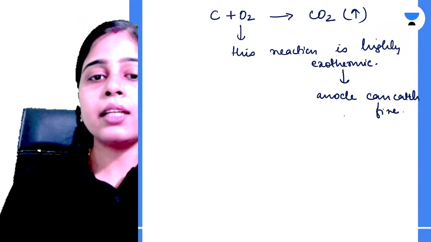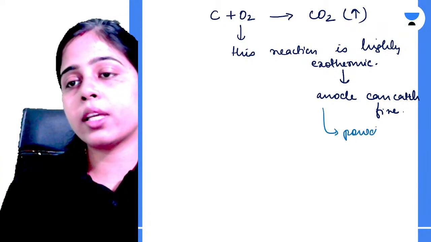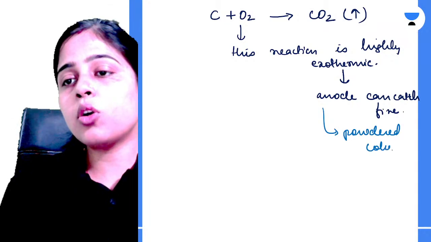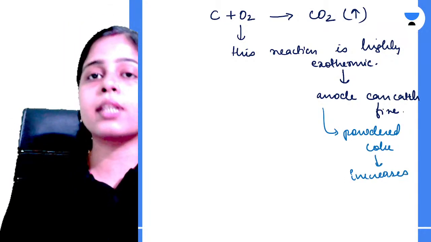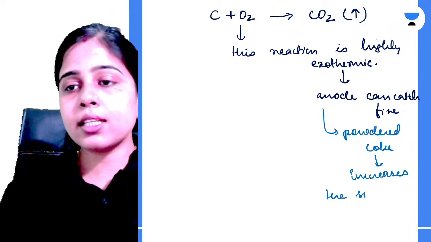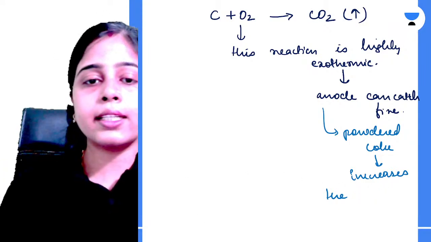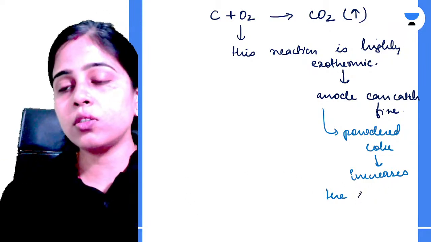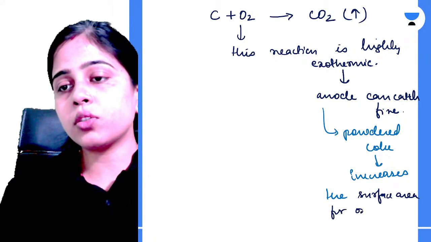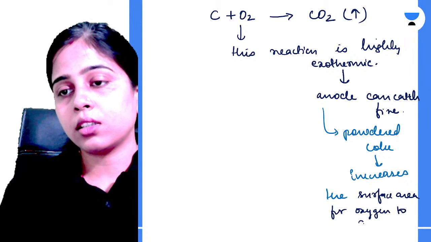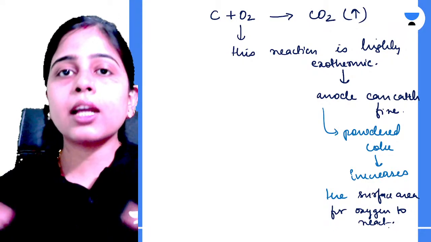So to prevent the anode from catching fire, powdered coke is used. Powdered coke increases the surface area for oxygen to react. Clear? So what is powdered coke doing? It is increasing the surface area.